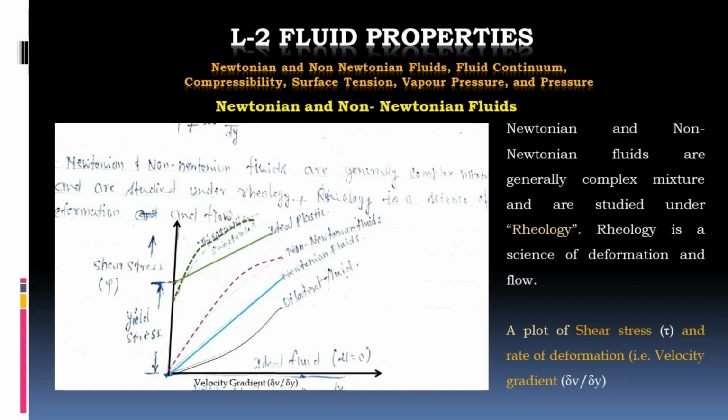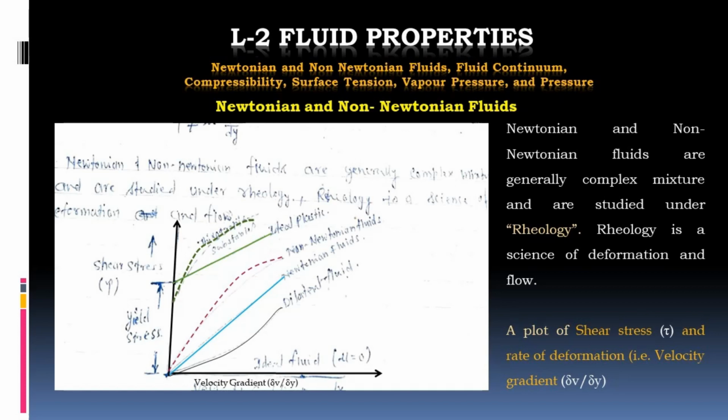So the fluid which obeys Newton's law of viscosity is considered a Newtonian fluid. So the y is equal to mx type line is referred to as a Newtonian fluid, which is indicated in the blue color. Then the fluids which do not obey Newton's law of viscosity are the curvilinear line, and it is given as a red dotted line. So those are non-Newtonian fluids.